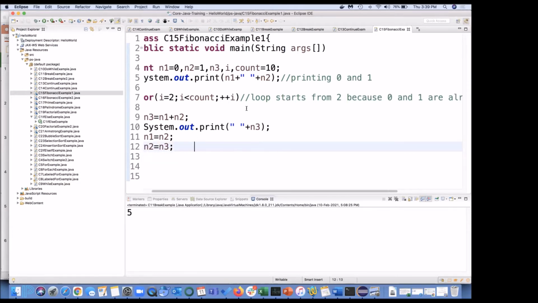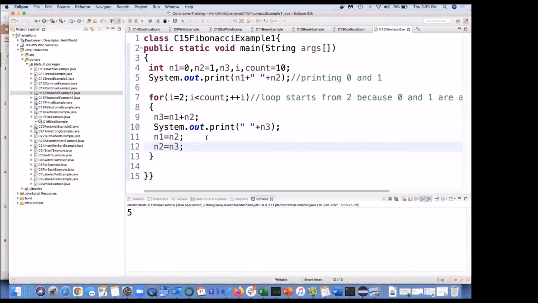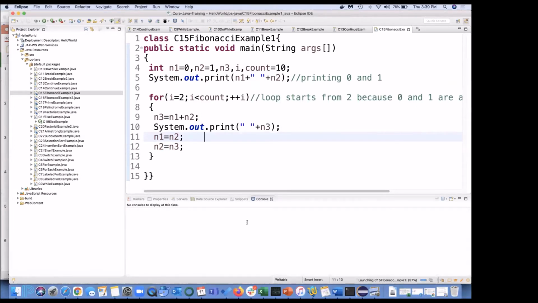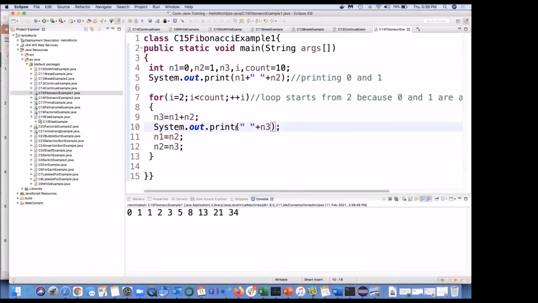Okay, for you, let me explain this. Let us run this first. So 0, 1, 2, 3, 4, 5, 6. Why is it coming in one single line? Because here I have not written println. If you write println, which means next line. If you are simply writing print, it is going to print in the same line.